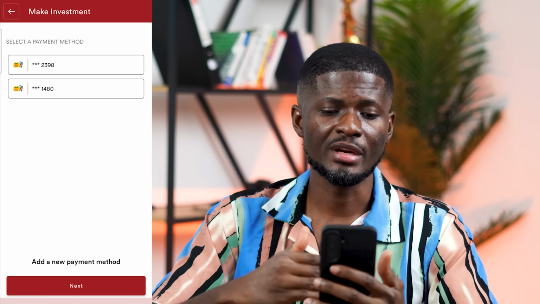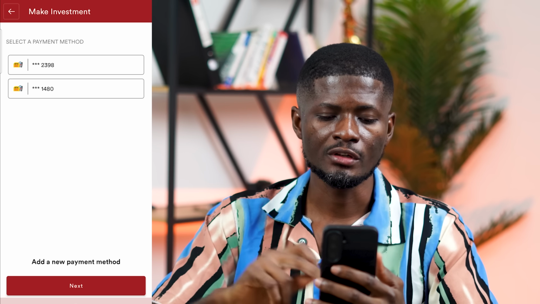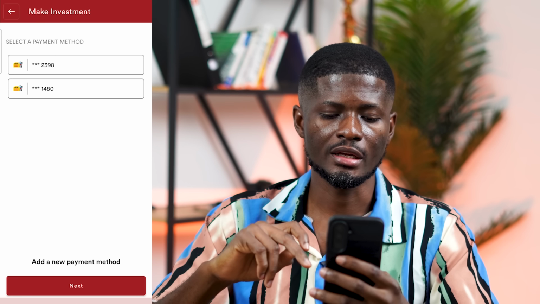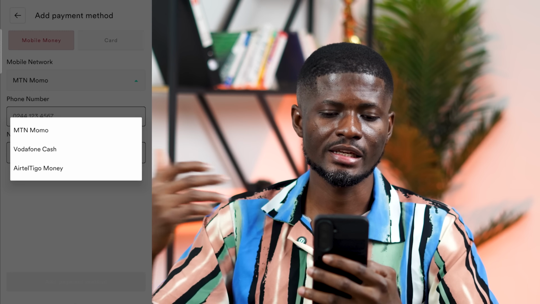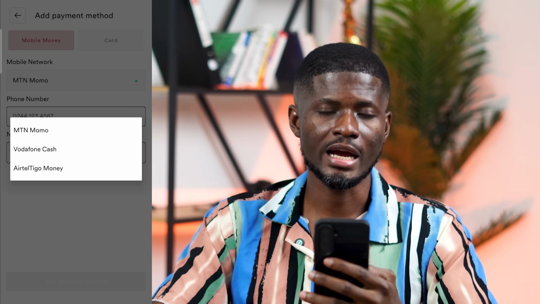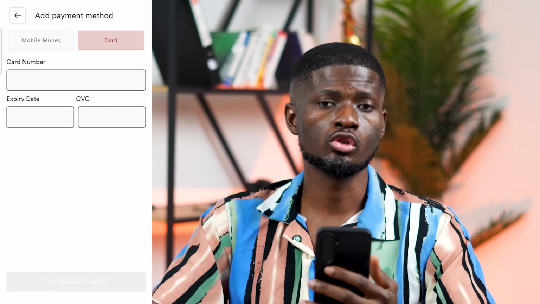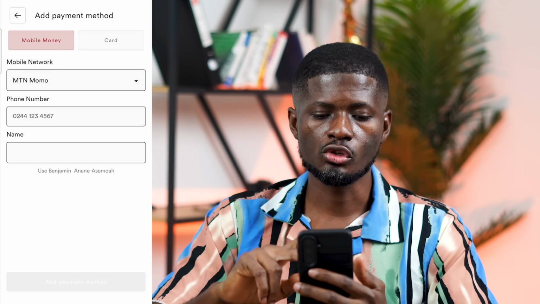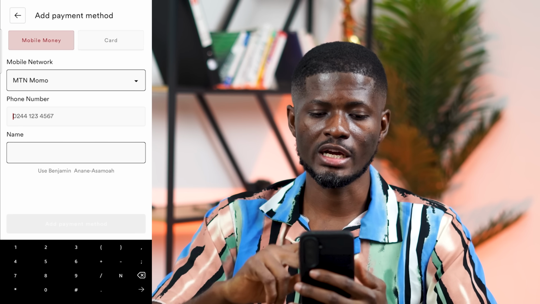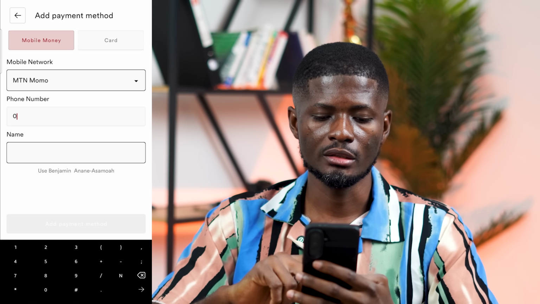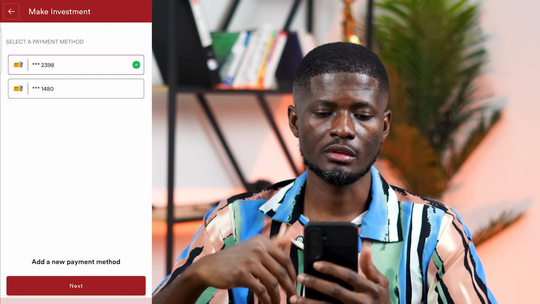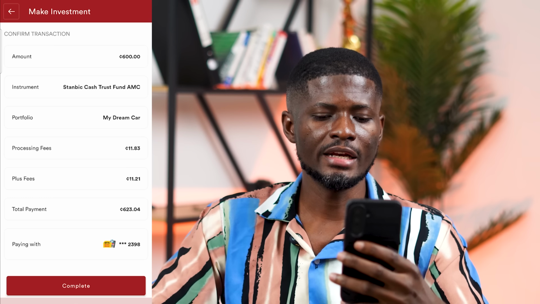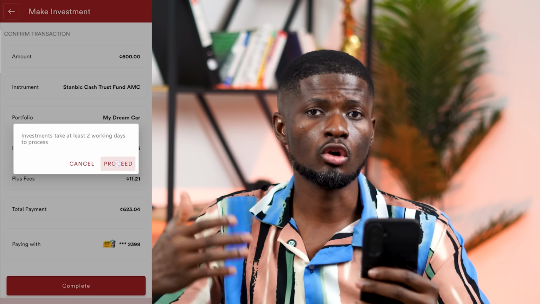Then I'll choose the payment method that I have. If you want to add a new payments method, I'll click on this and I can select either MTN Mobile Money, Vodafone Cash, or Airtel Money. You can also use your bank card to deposit. So I'll use Momo. If you want to use Momo, you enter your Momo number. So I already have a payment method here, so I'm going to click on the first one. Then I'll click on next. Then you click on complete. Then you click on proceed.